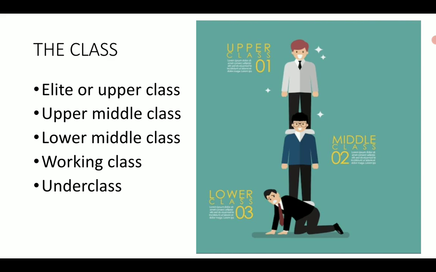Then it is the middle class. The middle class covers people in a very wide range of occupations. Sociologists classify the middle class into 3 parts. The first is the petty bourgeoisie, small business owners and self-employed people. The second is the upper middle class, the professionals and managers, who earn high incomes.